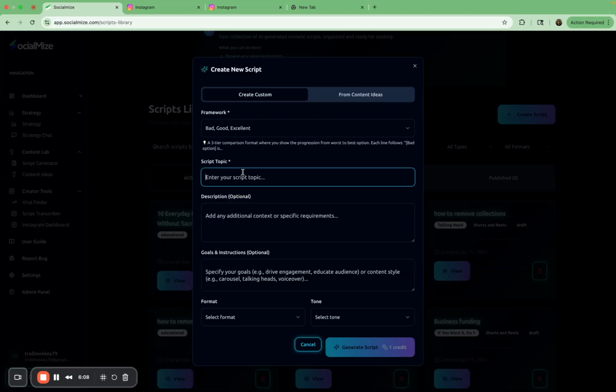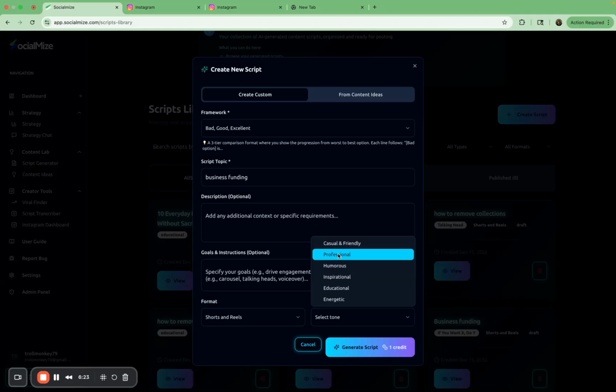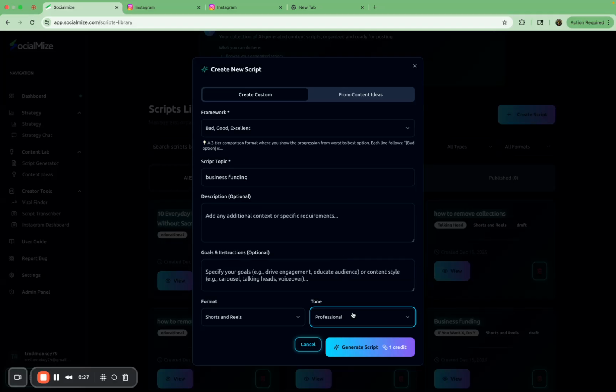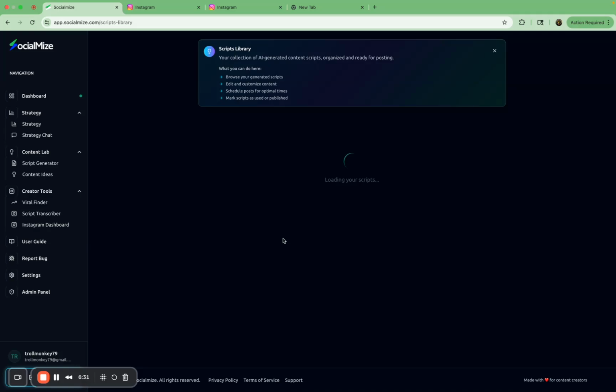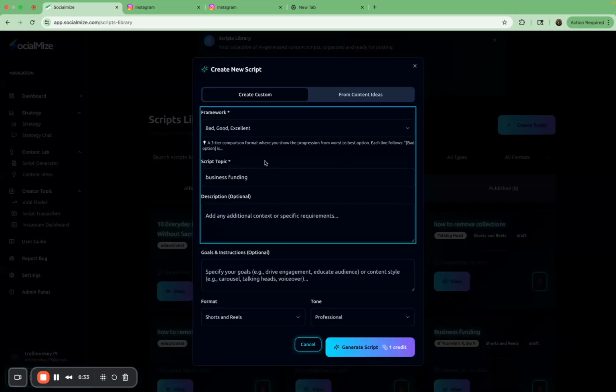Let's say we put credit. Actually, let's put business funding. You put business funding, and select the tone. Okay, we're going for shorts and reels, professional. Yeah, professional. I like to do professional. I'm a sophisticated kind of guy. Right, I'm saying. So the bad, good, excellent framework. If you don't know what it is, it's going to literally explain to you exactly what it is.